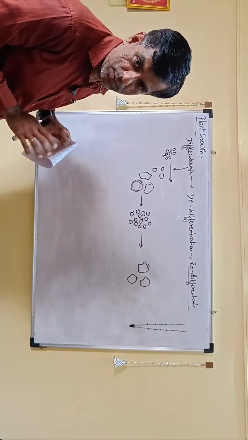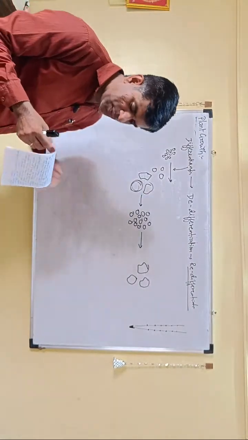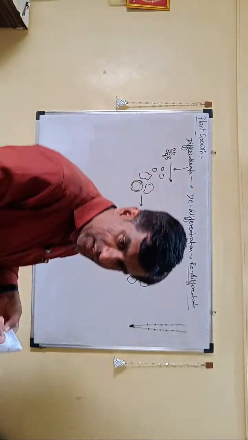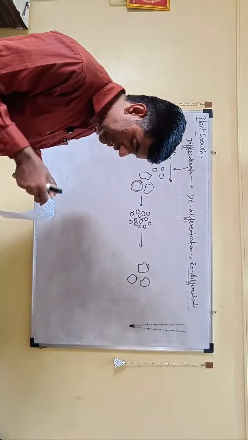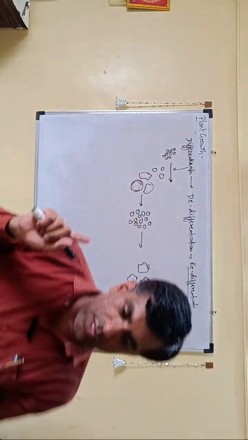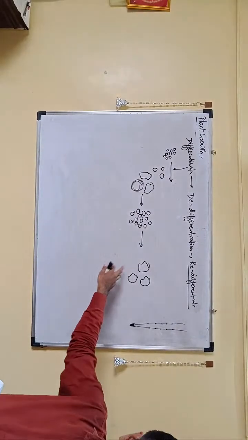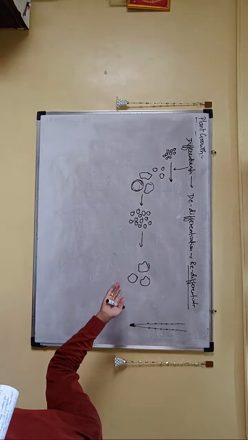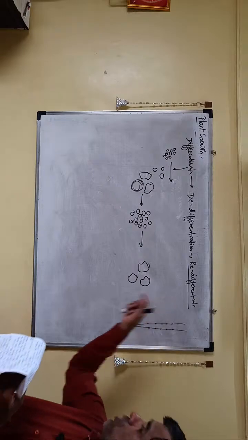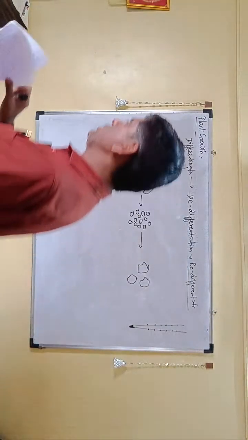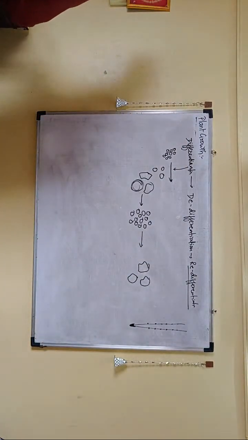That is differentiation. And these cells which have lost the capacity to divide again divide, that is de-differentiation. Intervascular cambium and cork cambium form because of de-differentiation. These cells divide, again differentiate, and again lose the capacity to divide. That is called re-differentiation, right? So this is how it takes place.